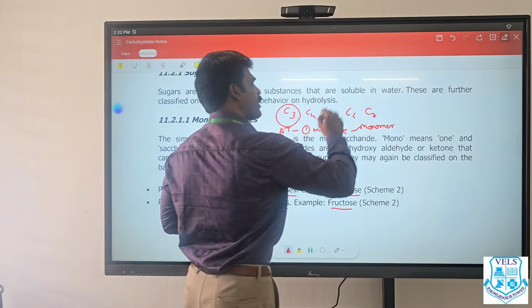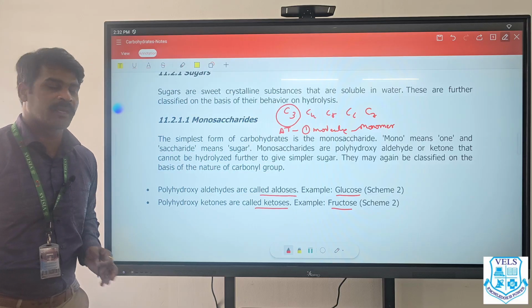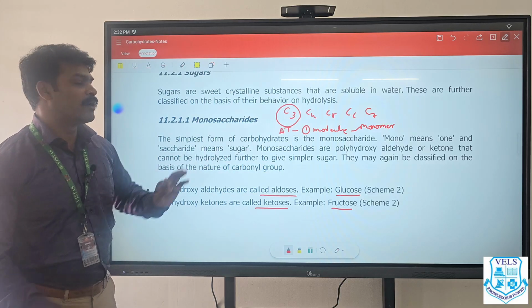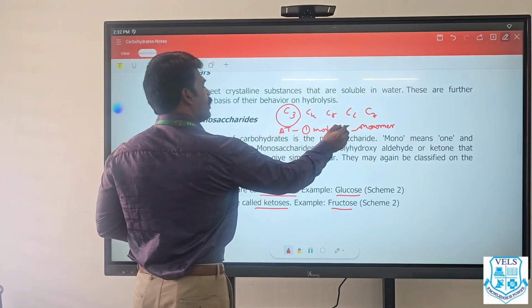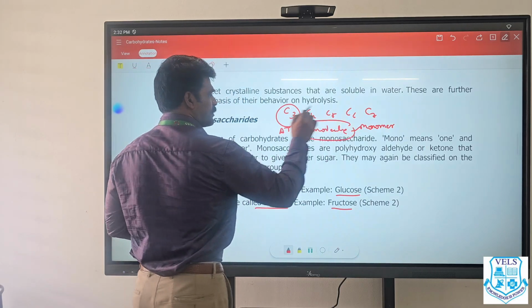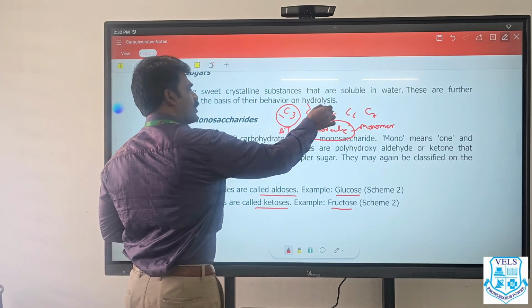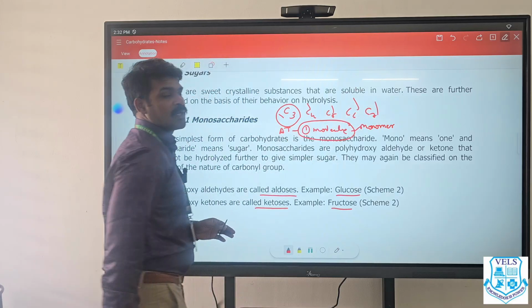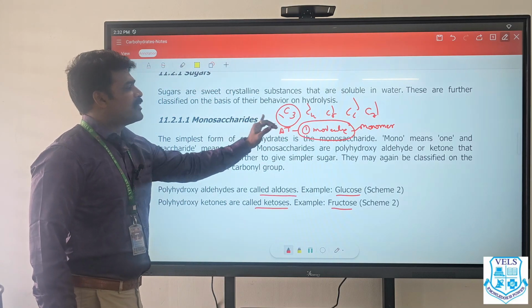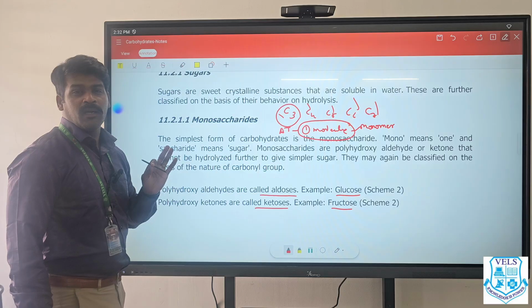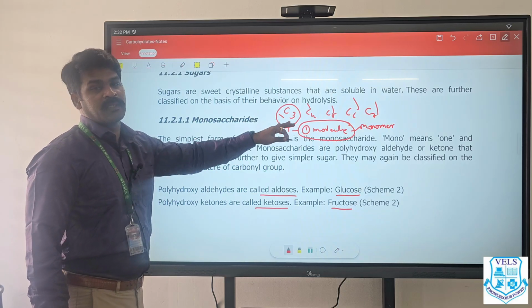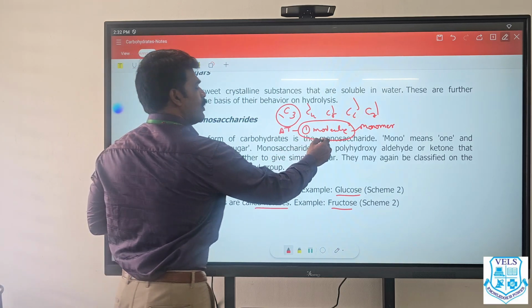Monomer. Now in monosaccharides, only one molecule of carbohydrate is present, either C3 or C4 or C5 or C6 or C7, meaning the number of carbon atoms. Either one of them is present. That is called a monosaccharide.